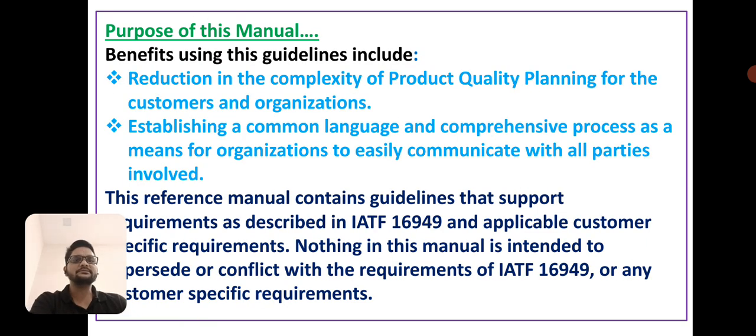Next is the benefits of this manual, meaning what are the benefits of using this guideline. That includes reduction in the complexity of product quality planning for the customer and organization, and establishing a common language and comprehensive process as a means for the organization to communicate early with all parties involved.